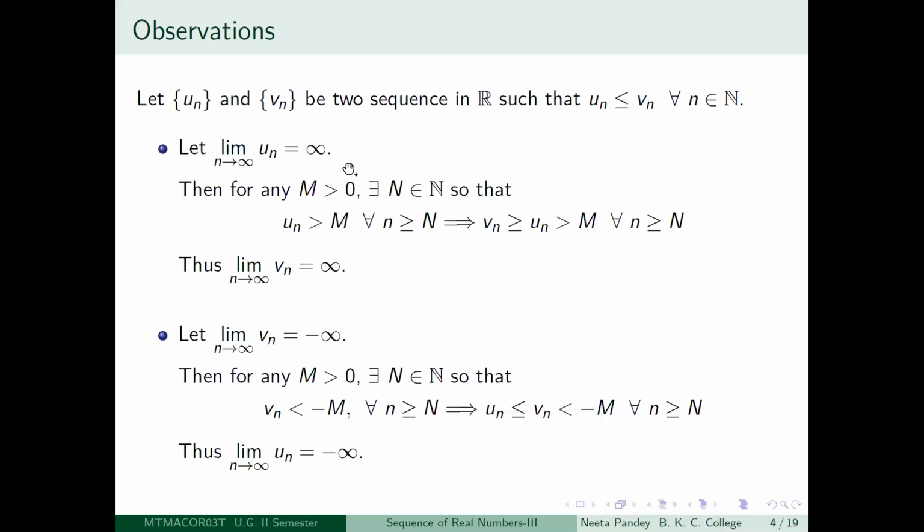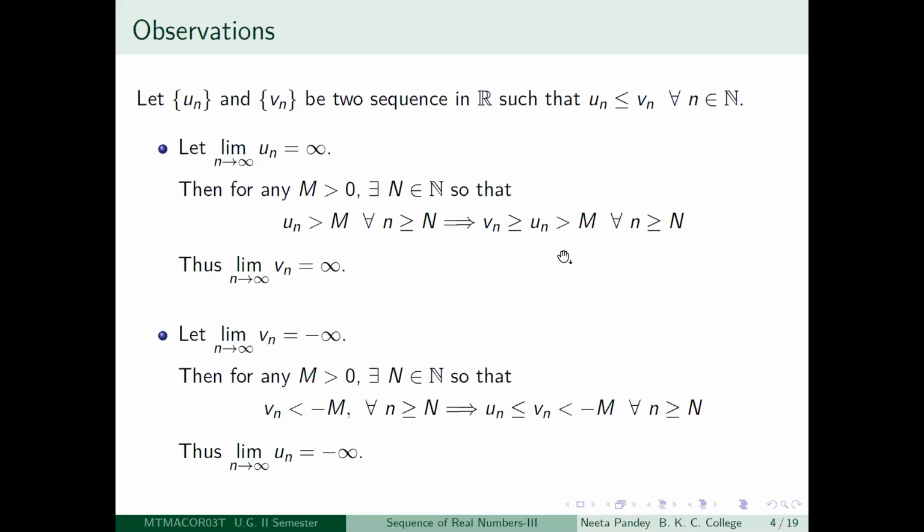So un diverges to infinity means that for any positive real number m, you will be able to get a positive integer capital N, so that after the Nth term, un will become greater than m. This was the definition of un properly diverging to infinity. So you are able to get that for un, and un is less than or equal to vn. So automatically vn will also be greater than m for all little n greater than or equal to capital N.